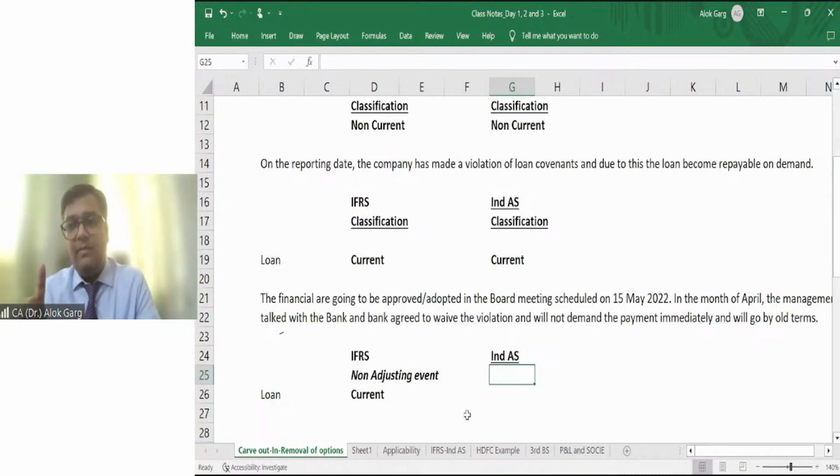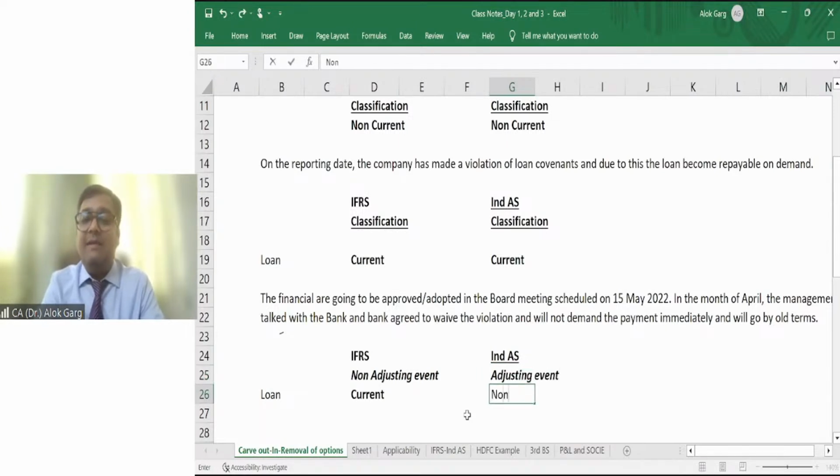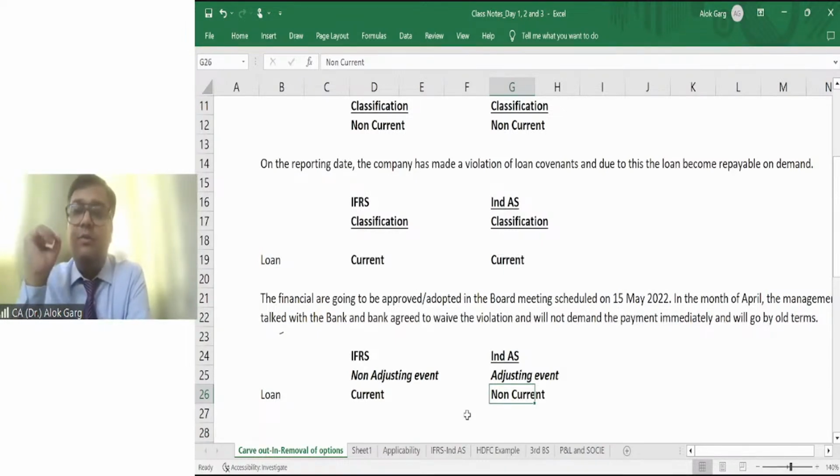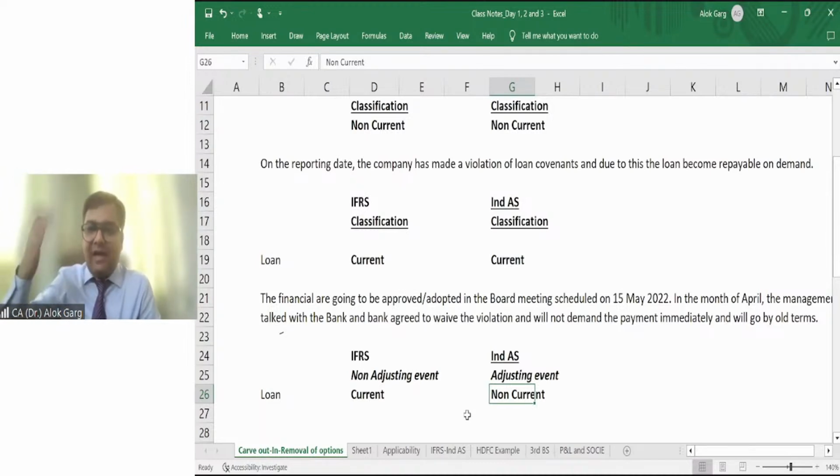But before approval of the financial statement, if the company has made good the default, in that case we will consider this event as an adjusting event, and we will show this liability as a non-current liability, right? Non-current liability. Why? Because in the next year, of course, it is a non-current liability, na? Still in the next year, the outstanding period will be 3 years and 7 months, right?